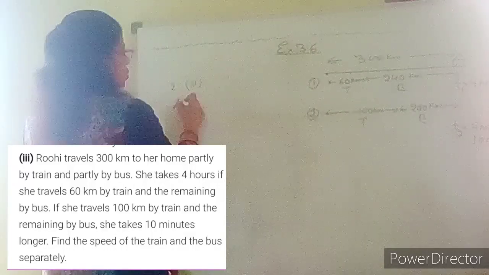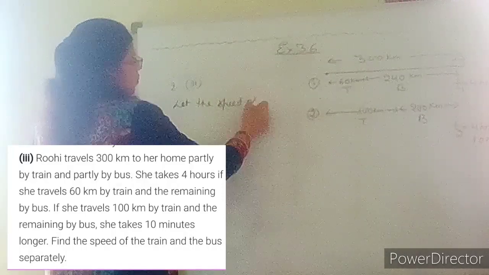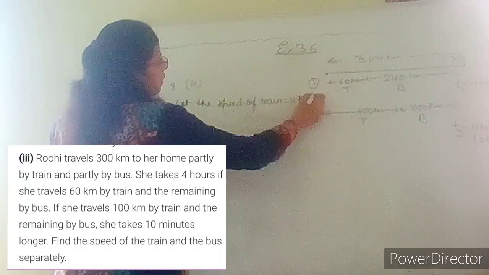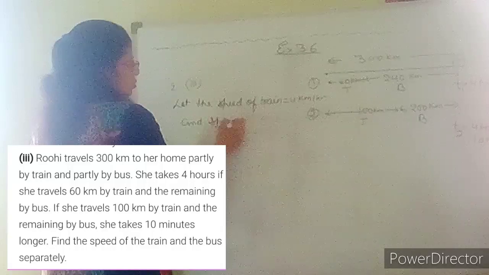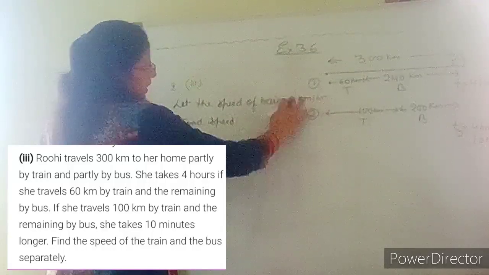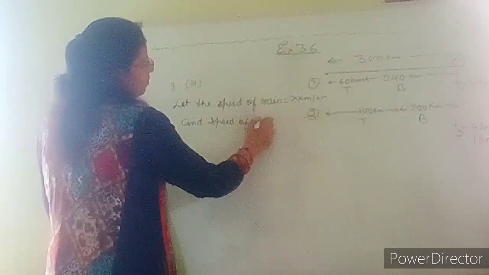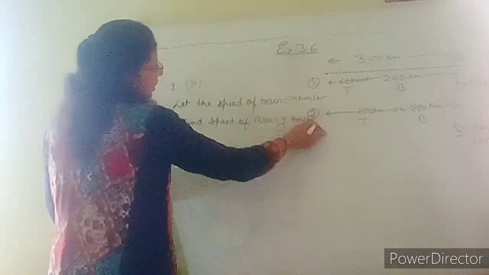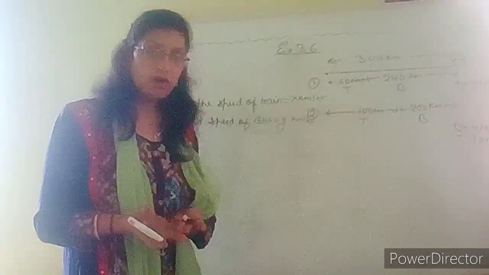So I am saying let the speed of train equals u kilometer per hour and the speed of bus, ठीक है, x and y also you can write, let me write x only, चलो, x kilometer per hour and the speed of bus equals y kilometer per hour. ठीक है, so we have to find x and y speed, u and v भी you can take.